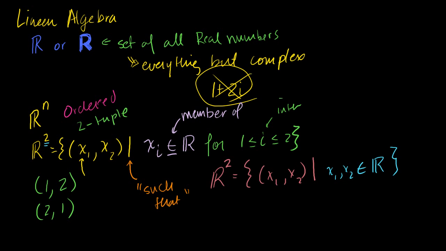Now, what's R3? R3 is just the same thing. If someone wrote R3, that means you're going to have 3 numbers. I want to be careful not to just say points. When we can graph these things, for example, points in R2 can normally be graphed on graph paper in Cartesian coordinates. Points in R3 can be graphed in 3 dimensions. Points in just R, or we could say R1, you could just graph on a number line.